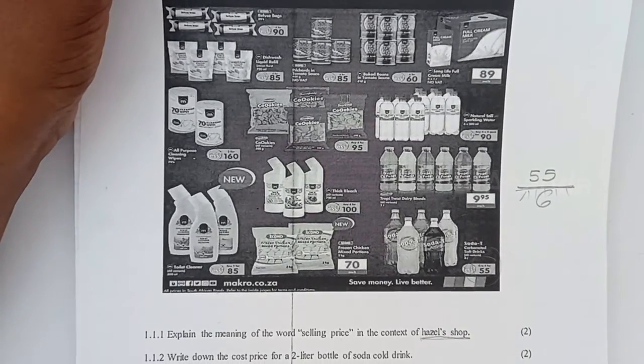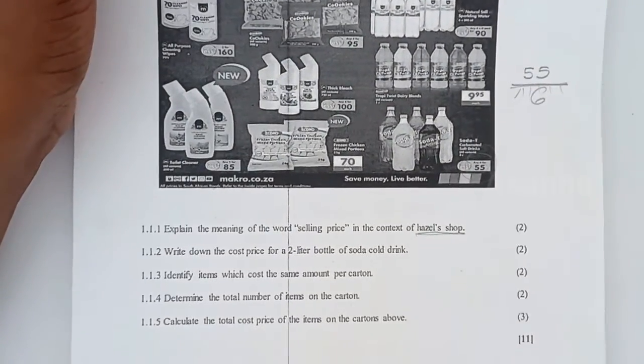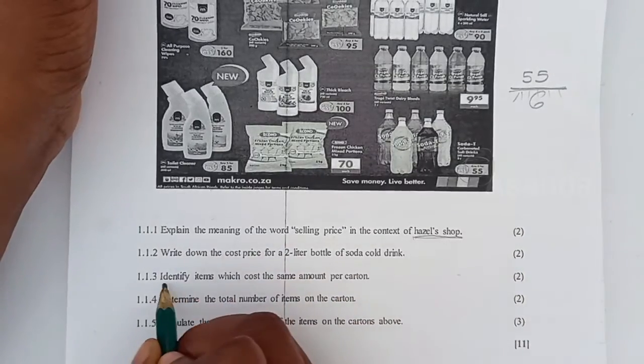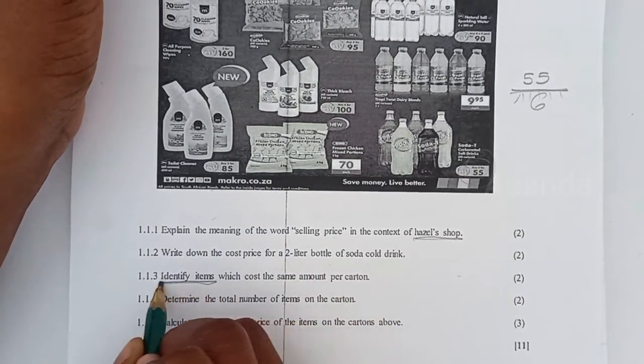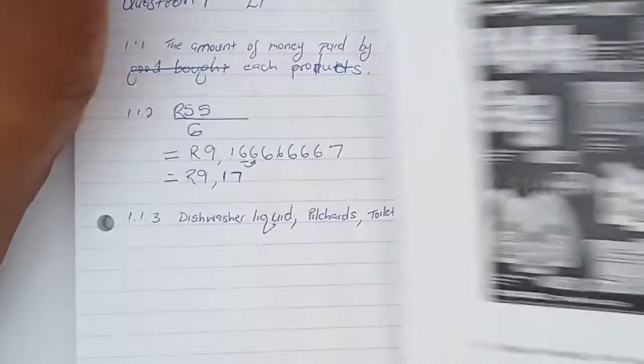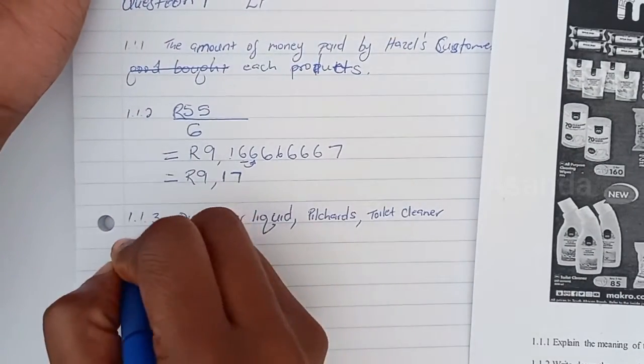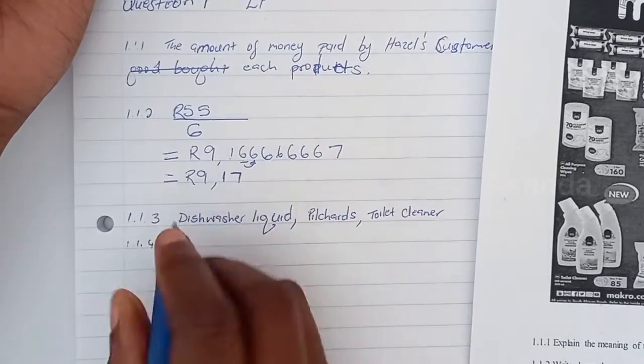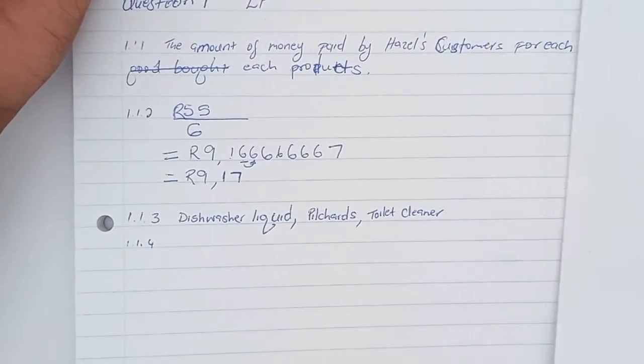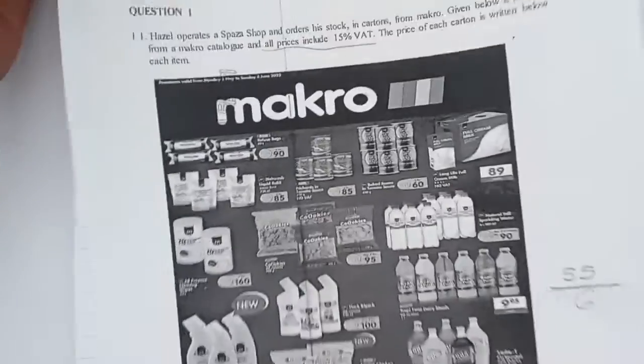Identify the item means write the name of the items that cost the same. And here we have dishwashing liquid, and we have pilchards, and we have toilet cleaner.